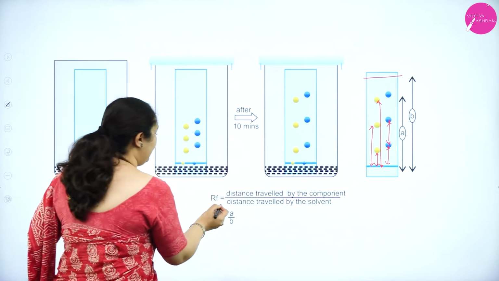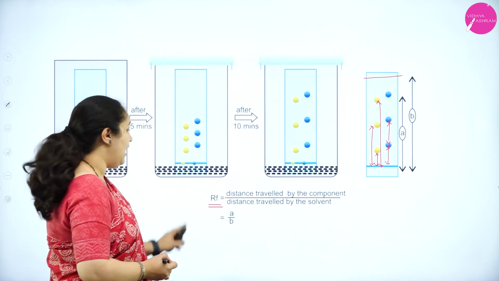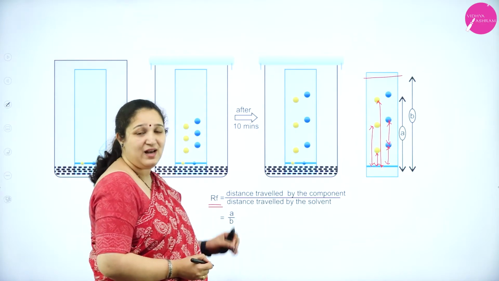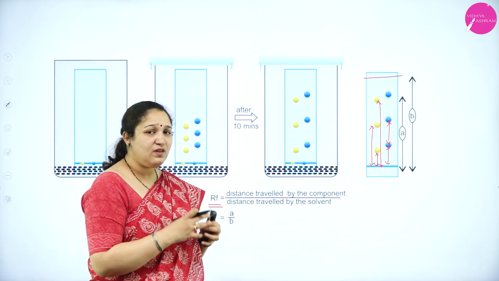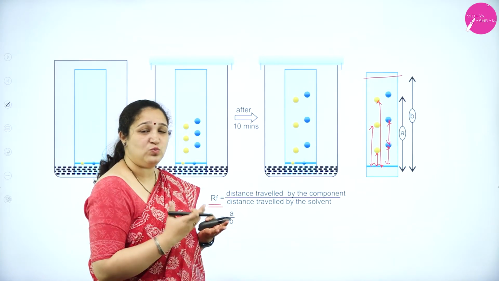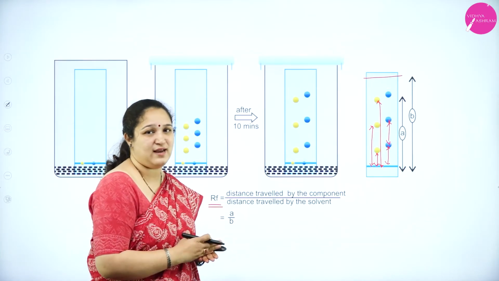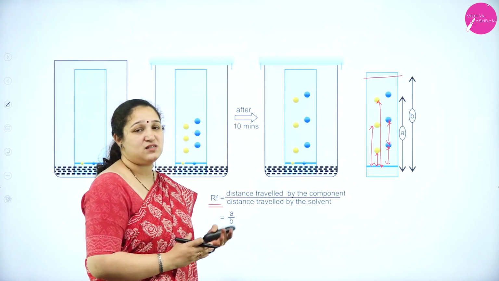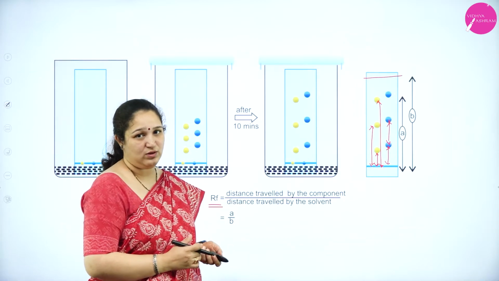I can calculate the RF. RF is the distance travelled by the component divided by the distance travelled by the solvent, and once I get the RF value, I can use the standard RF values to find out what exactly that component was in that particular mixture. So this method is called thin layer chromatography.